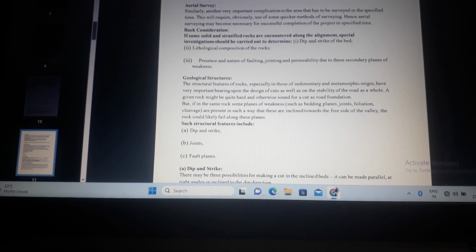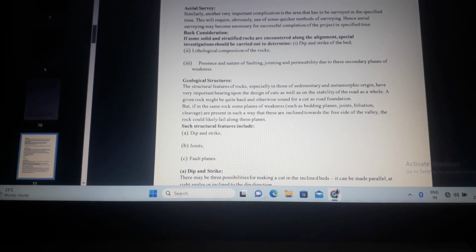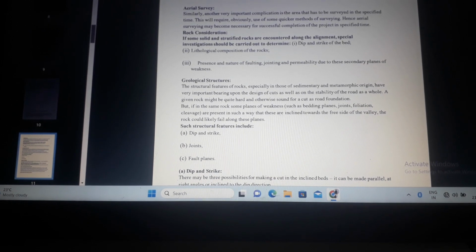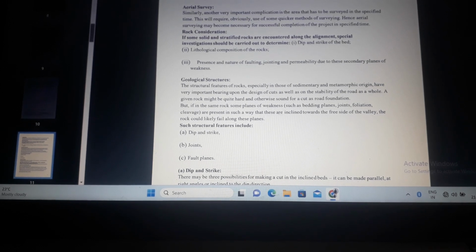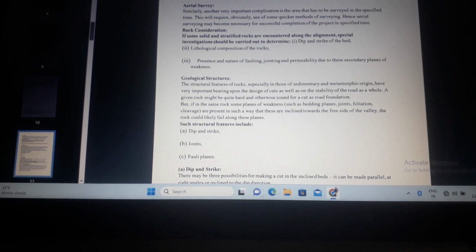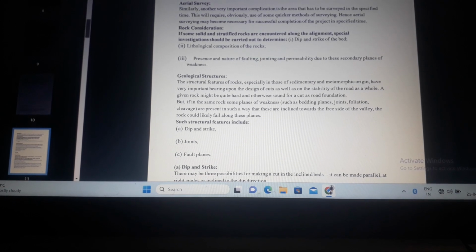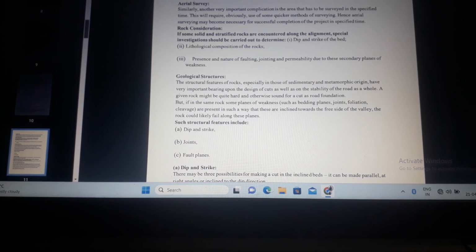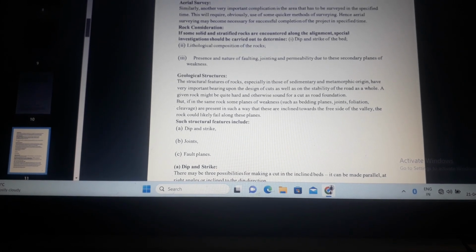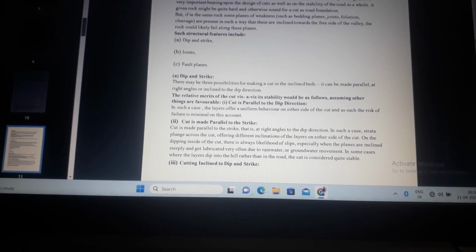Rock consideration. If some solid and stratified rocks are encountered along the alignments, special investigation should be carried out to determine dip and strike of the bed, lithological composition of the rocks, and presence and nature of faulting, jointing and permeability due to these secondary planes of weakness. Geological structures. The structural features of rock, especially in those of sedimentary and metamorphic origin, have very important bearing upon the design of cuts as well as on the stability of the road as a whole. Such structural features include dip and strike, joints, and fault planes.